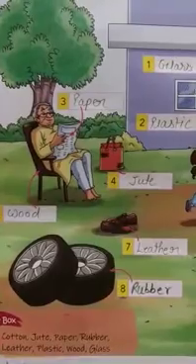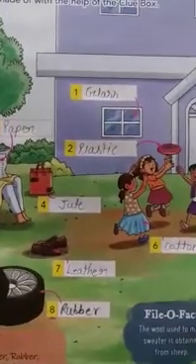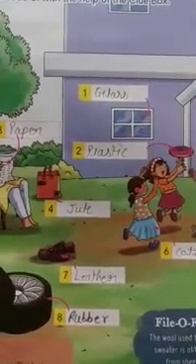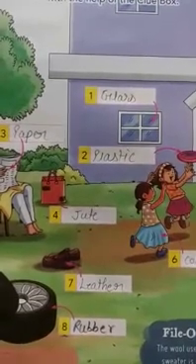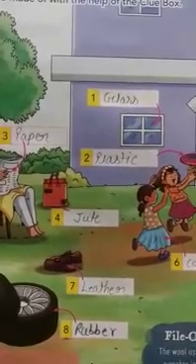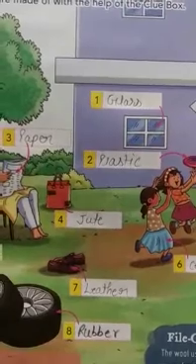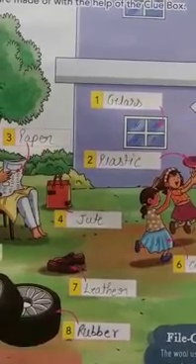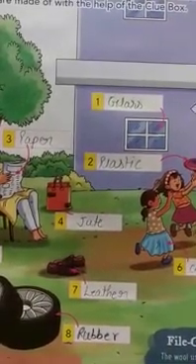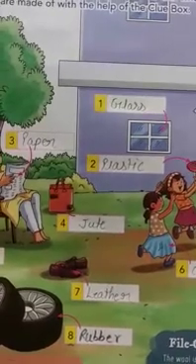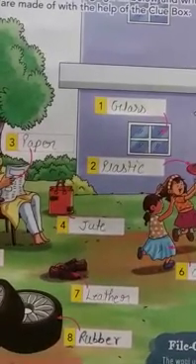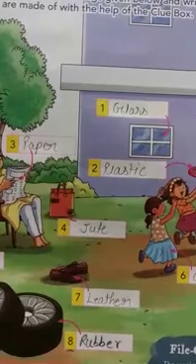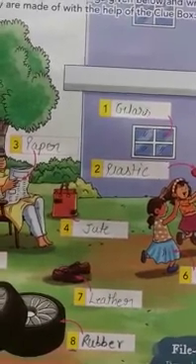So see the first blank. This is a window and there is a blank. Window is made up of, which material is used in a window? The border is made up of wood, but the middle part is made up of glass. So we write here glass.